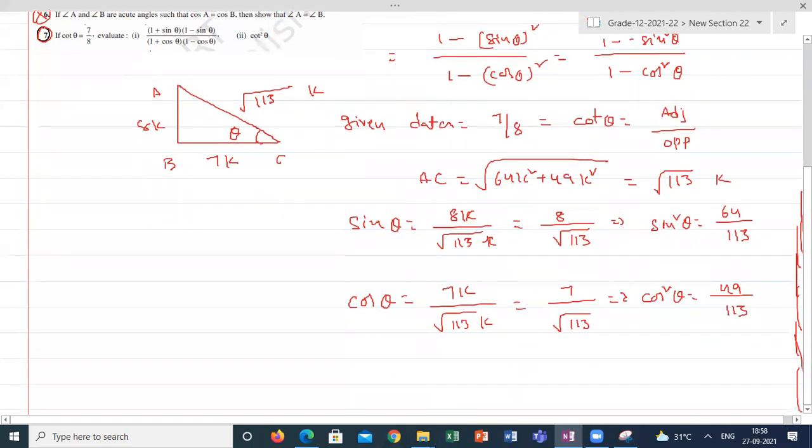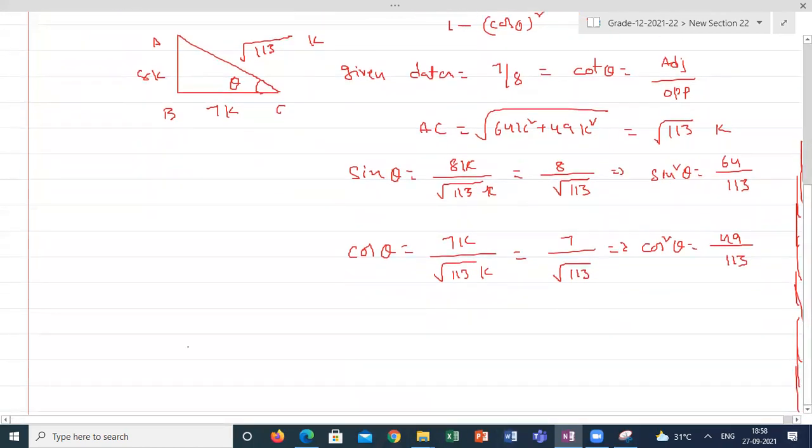He is asking the ratio of 1 minus sine square theta divided by 1 minus cos square theta. I just multiplied 1 minus sine theta into 1 plus sine theta. This is 1 minus 64 by 113 divided by 1 minus 49 by 113.